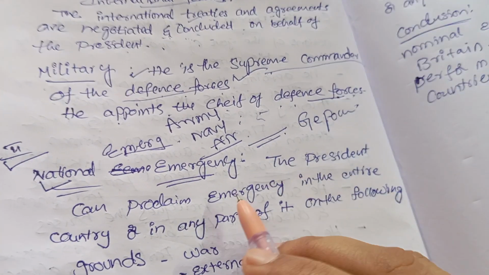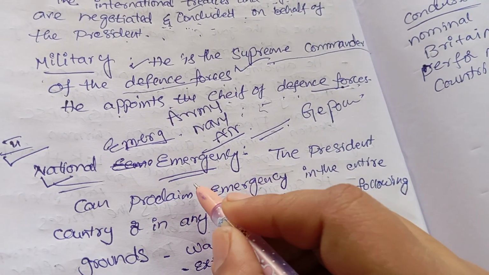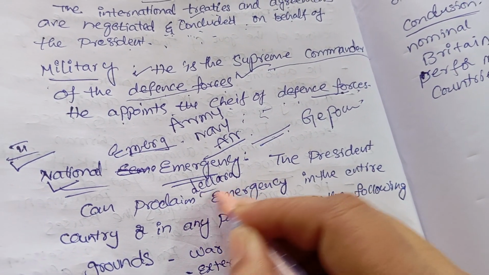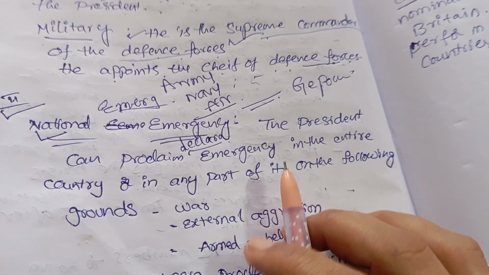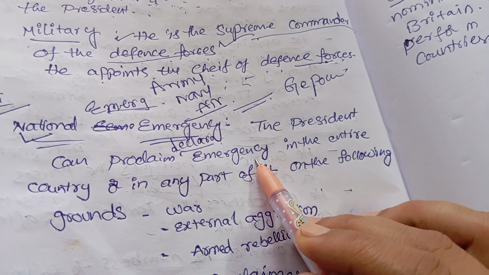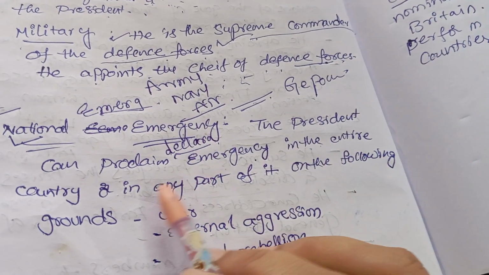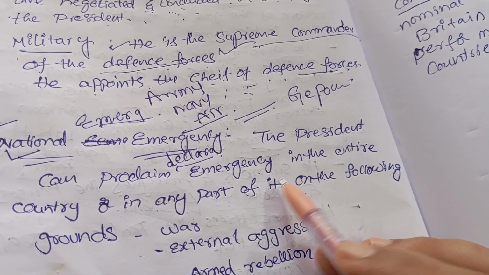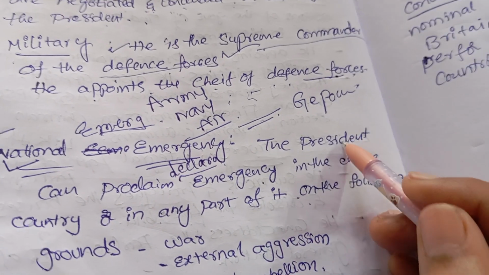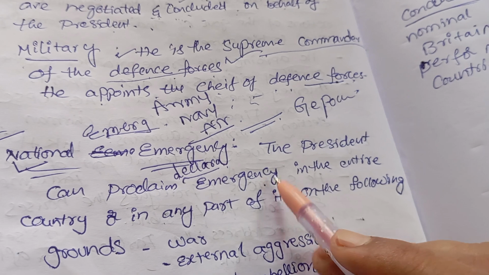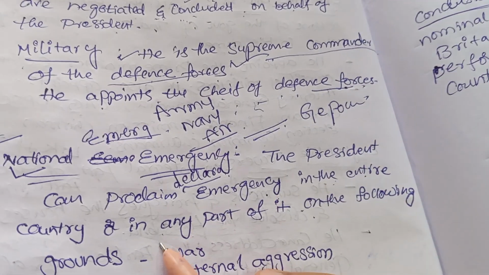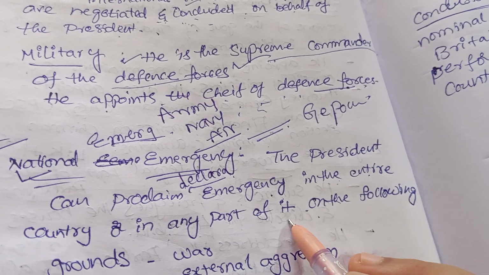The president can proclaim, meaning declare, an emergency in the entire country or in any part of India.